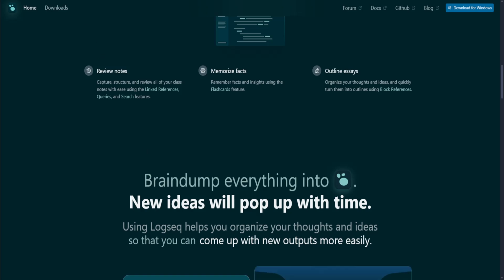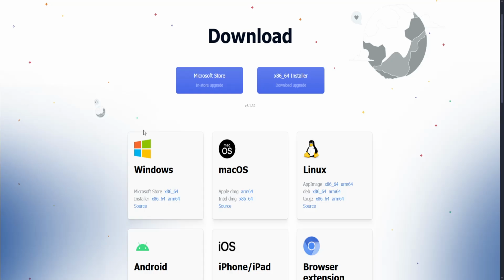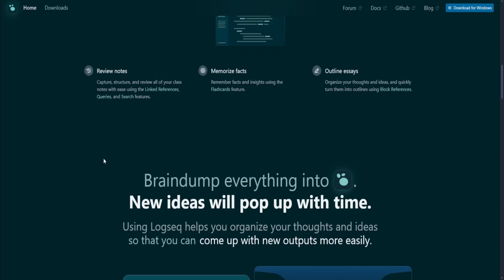Now, in conclusion, choose Siyuan if you prioritize structured data management and require end-to-end encryption. And then choose or opt for Logseq if you value simplicity, prefer plain text storage, and are looking for a tool that supports daily journaling.